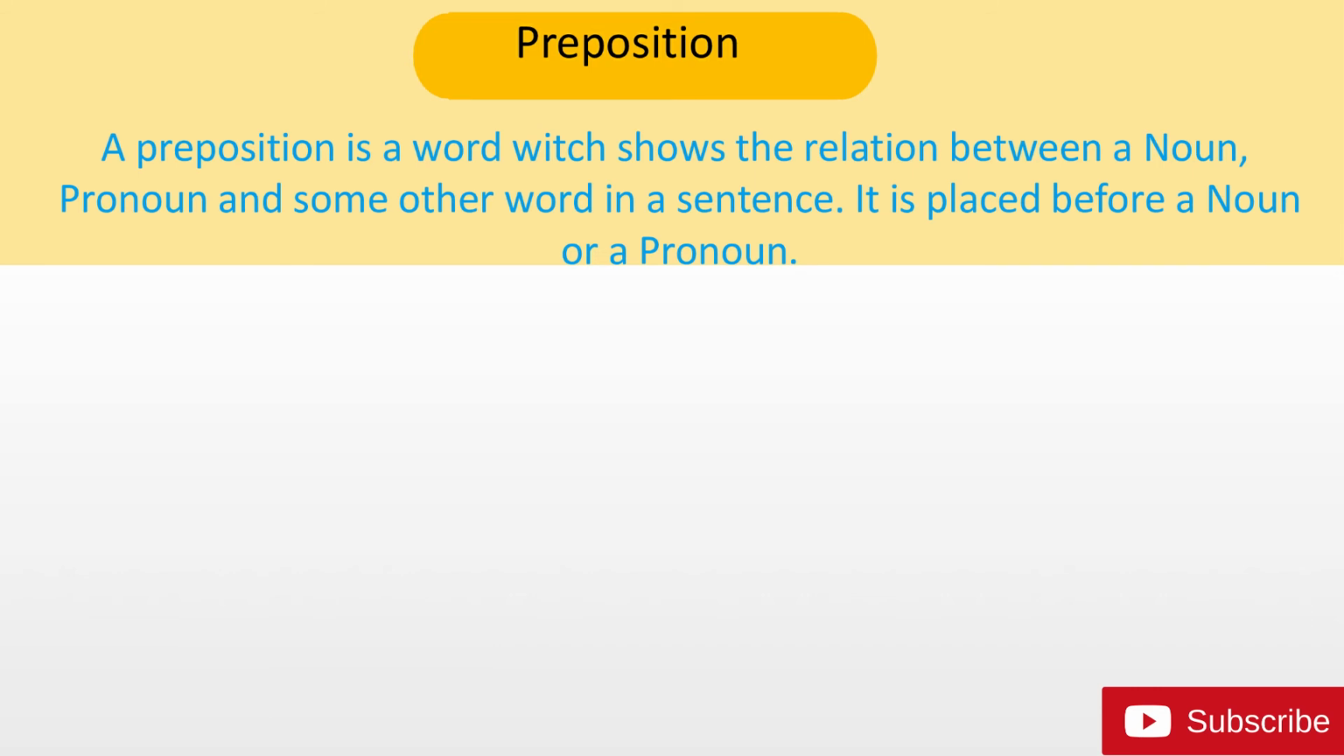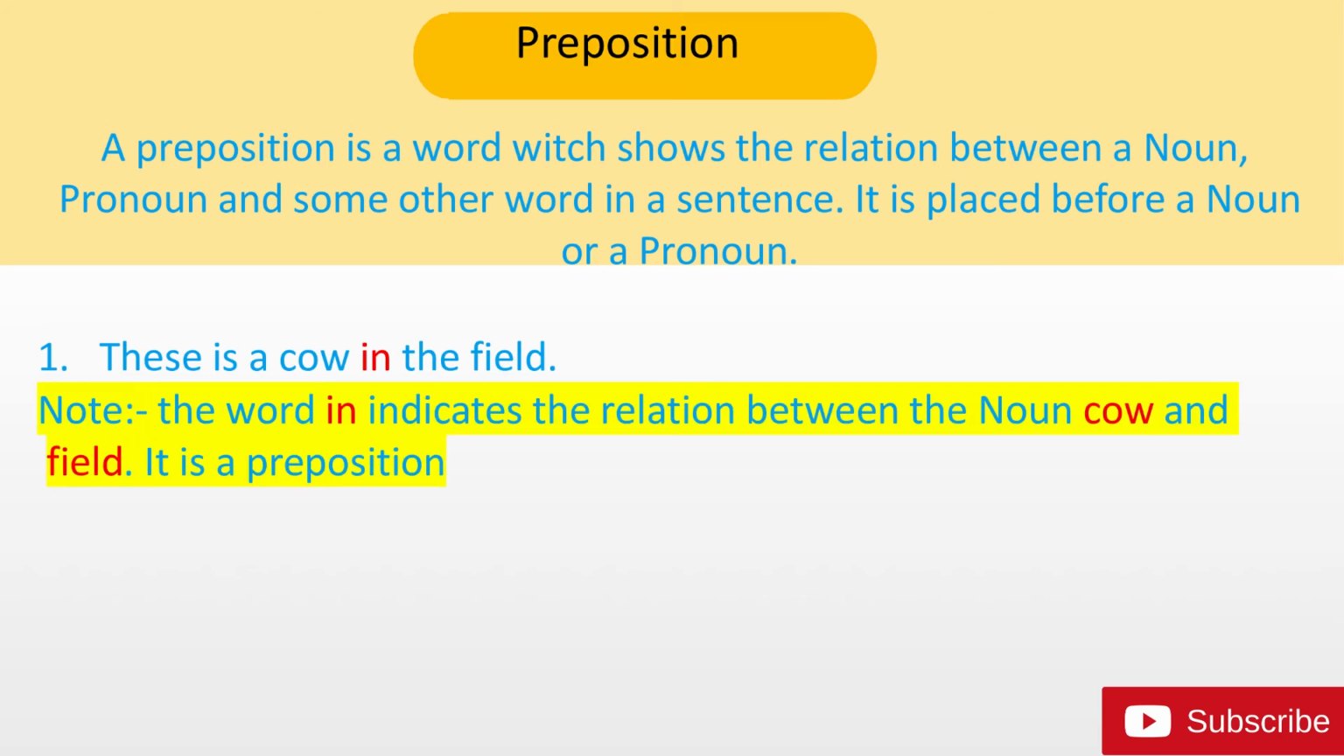A preposition is a word which shows the relation between a noun, pronoun and some other word in a sentence. It is placed before a noun or a pronoun. Example: there is a cow in the field. The word in indicates the relation between the noun cow and field. It is a preposition.